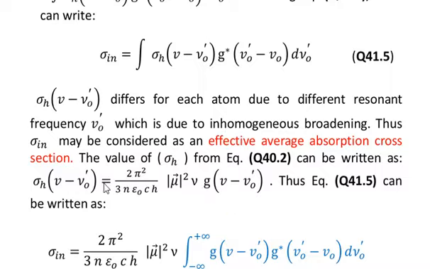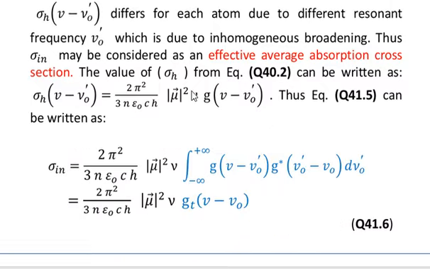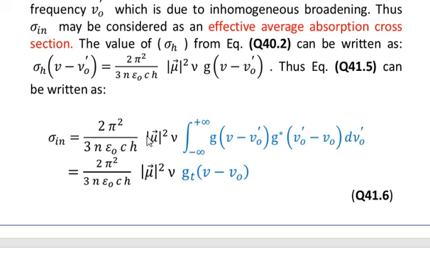And then we are using this value of sigma h in the above integral, that is in equation number 41.5. So we have the following result: sigma in is equal to 2 pi square over 3 n epsilon naught ch into absolute square of mu into nu into the integral from minus infinity to infinity containing two functions. One is g of nu minus nu naught prime, the other is g star of nu naught prime minus nu naught, and the integral is with respect to d nu naught prime.